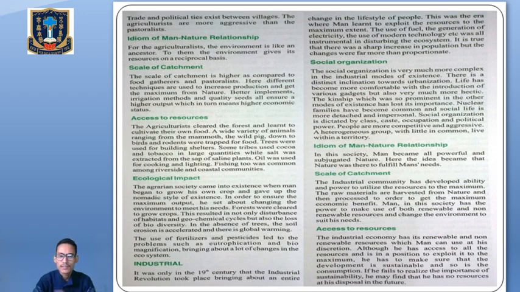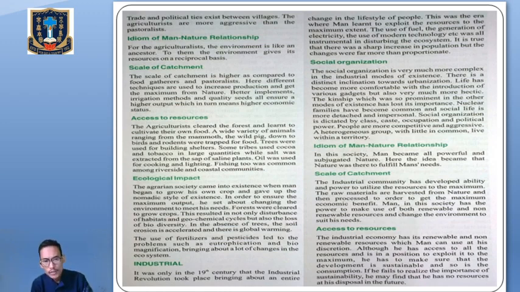But this agricultural society was able to utilize the resources given by nature up to the maximum, to their benefit. Better irrigation methods and quality seeds all ensured a higher output, which in turn means higher economic status. So compared to the hunter and gatherer and pastoralists, these agricultural societies have got a high economic status. Clear? Next one, access to resources.